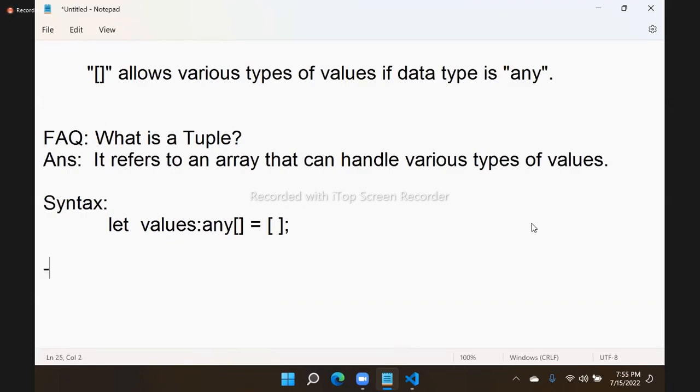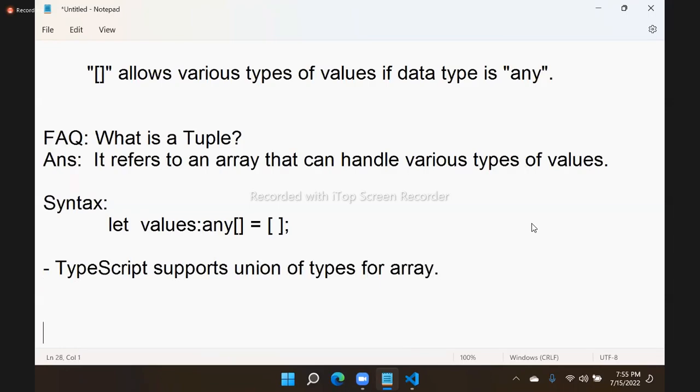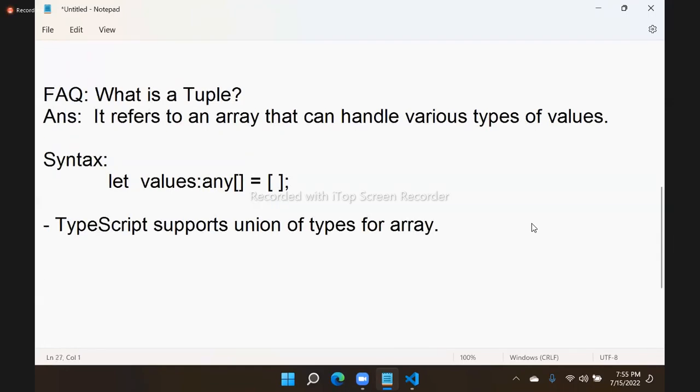Another important point you should know is TypeScript supports union of types for array also. Already we learned union of types yesterday. So TypeScript supports union of types for array also.